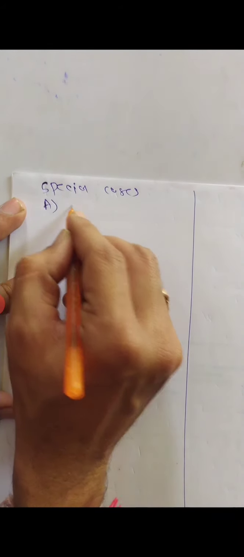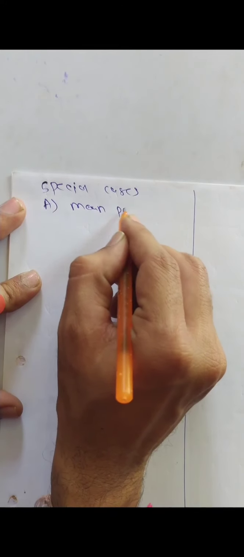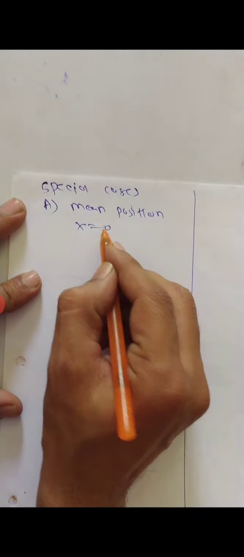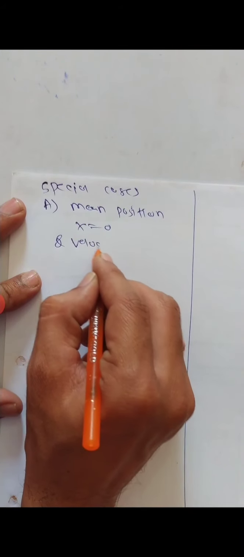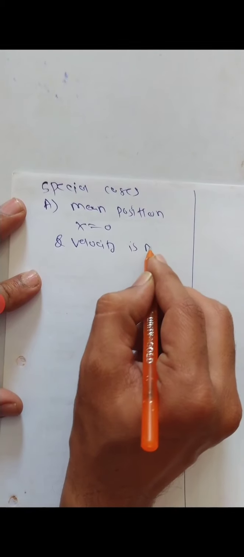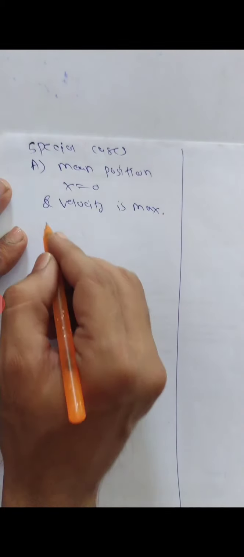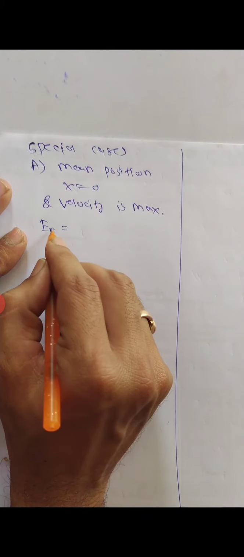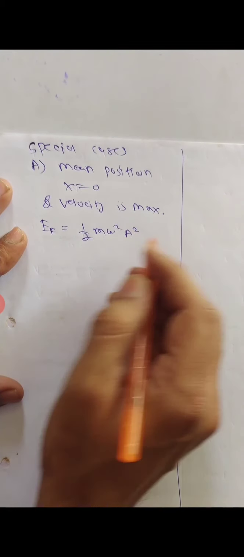First it will be at mean position. We know that at mean position x is equal to 0, and velocity is maximum. Velocity is maximum at mean position. So we know that kinetic energy will be maximum, that is half m omega square a square.